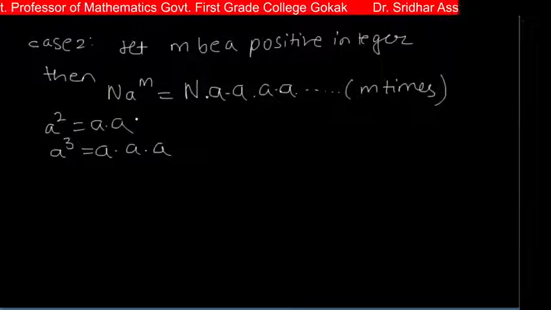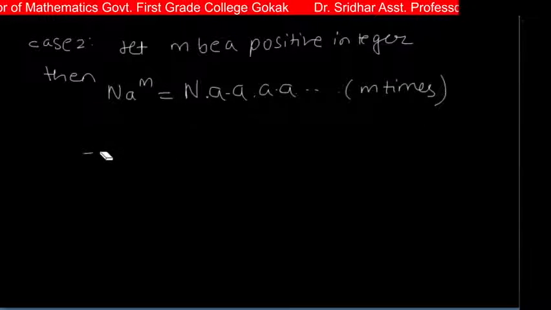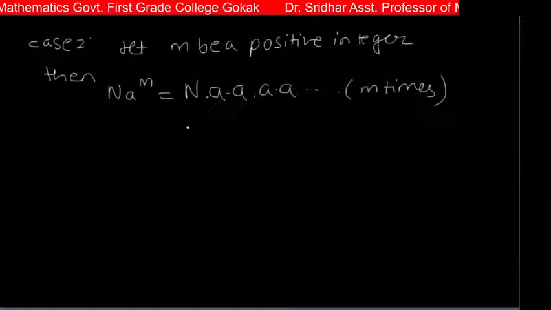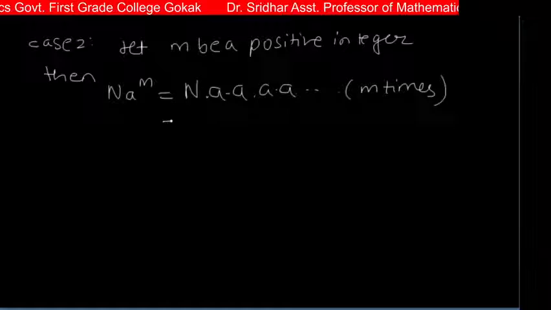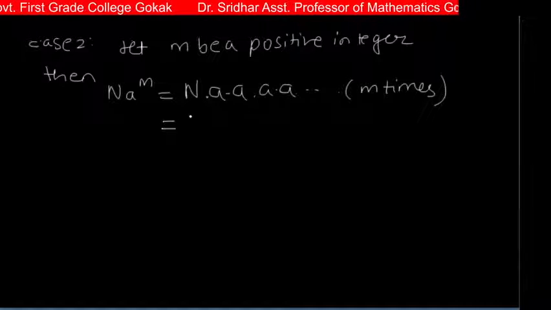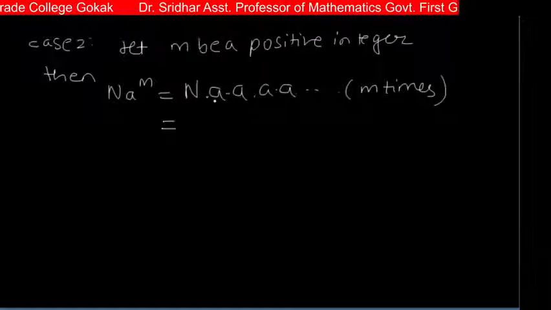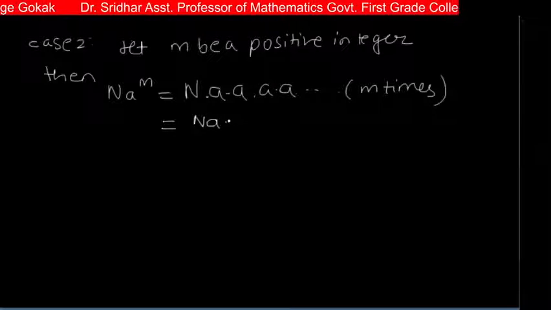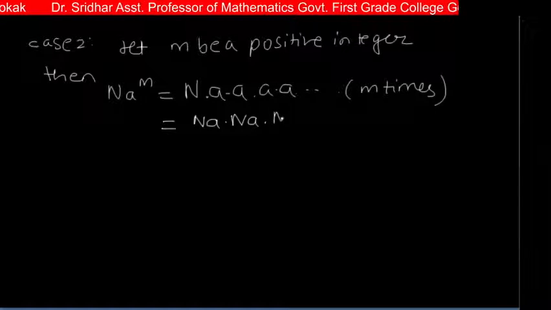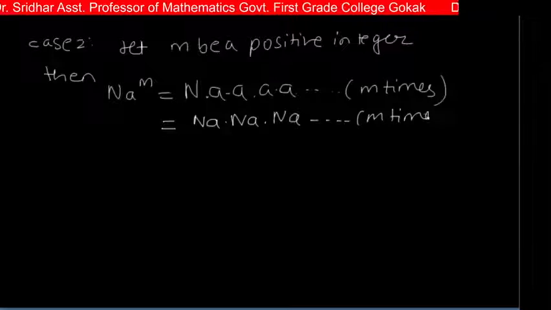So therefore A into A multiplied with m times, which can be written as, this N can be written as N into N into N into N. So when each N is combined with A, it gives NA into NA into NA up to m times.